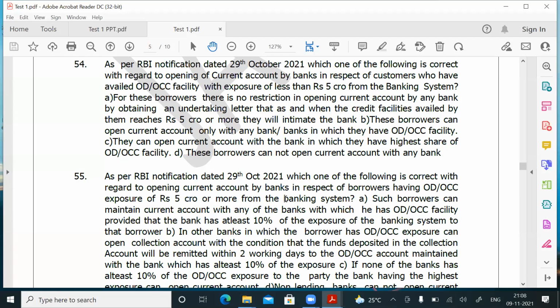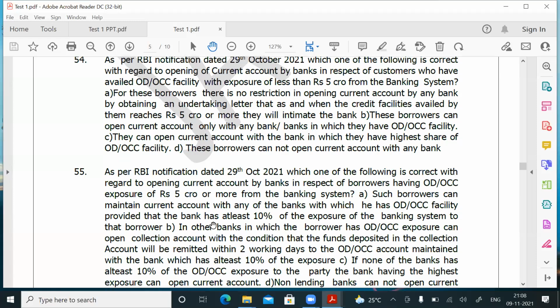Okay, sir. Let us see the answer for the question. Point number 1, which is correct, they are asking. Such borrowers can maintain current account with any of the banks with which he has ODOCC facility, provided that the bank has at least 10% of the exposure of the banking system to that borrower.